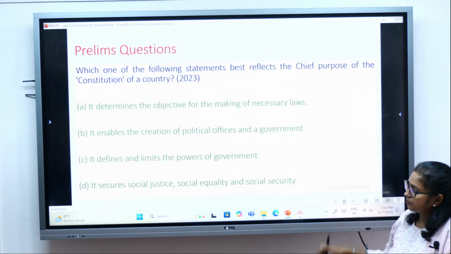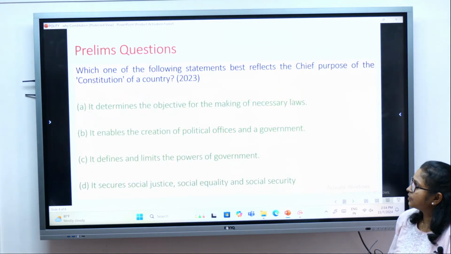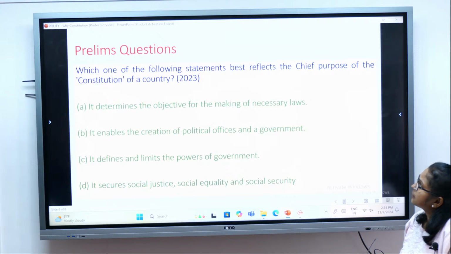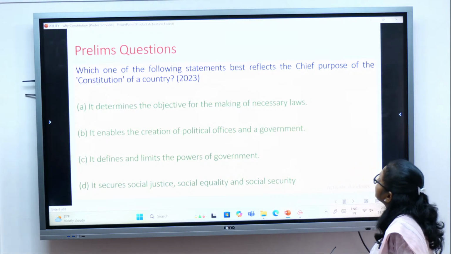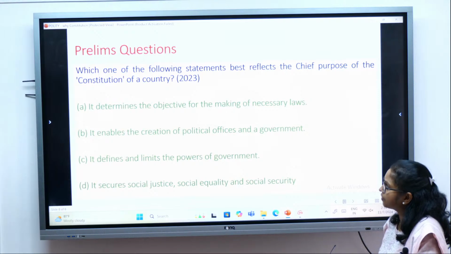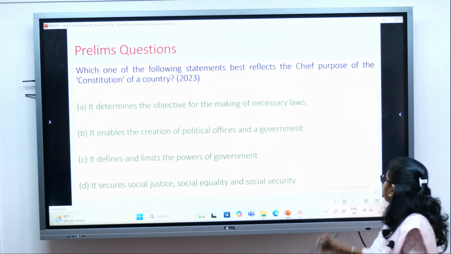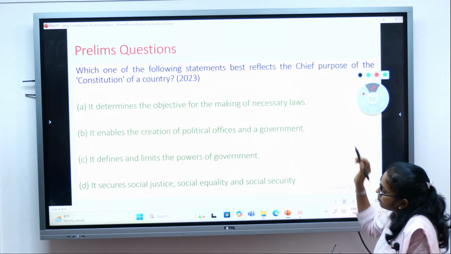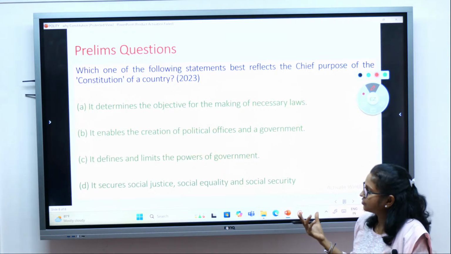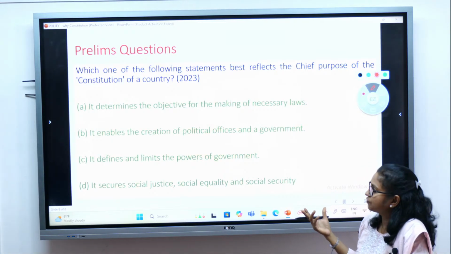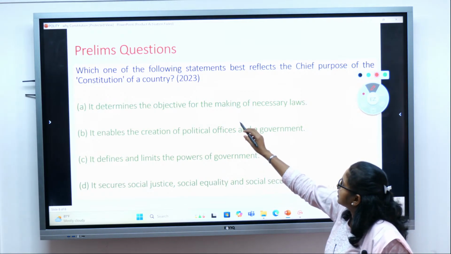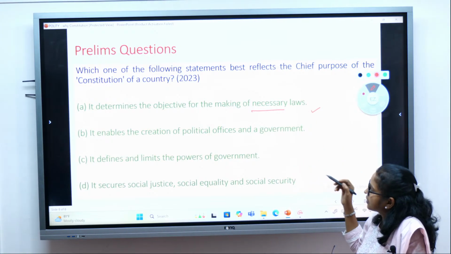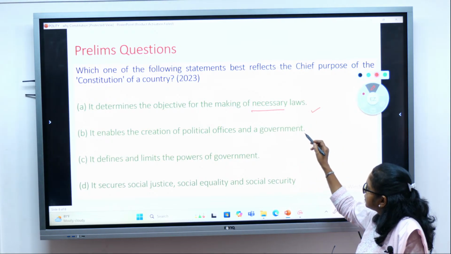So look at one previous year question of prelims in 2023. This question was being asked. Which one of the following statements best reflects the chief purpose of the constitution of a country? So I think it's simple. After discussion, you will be very easily able to choose the correct option from here. It determines the objective of making necessary laws. Yes, it is there. It enables the creation of political offices and government. Yes, it is there.